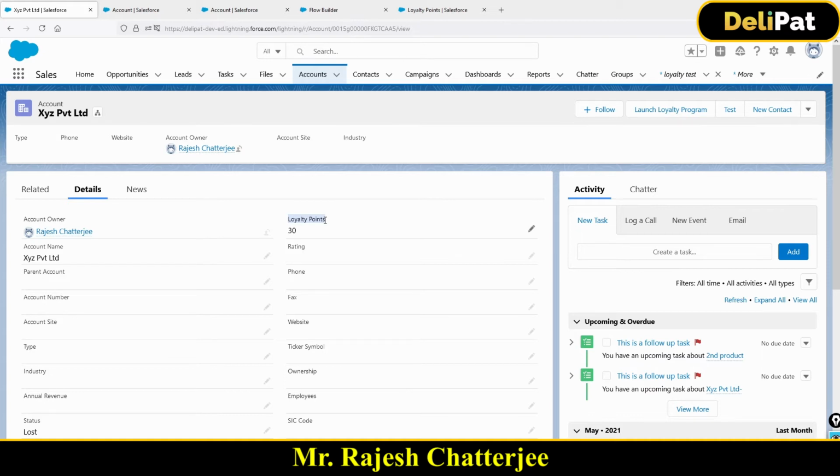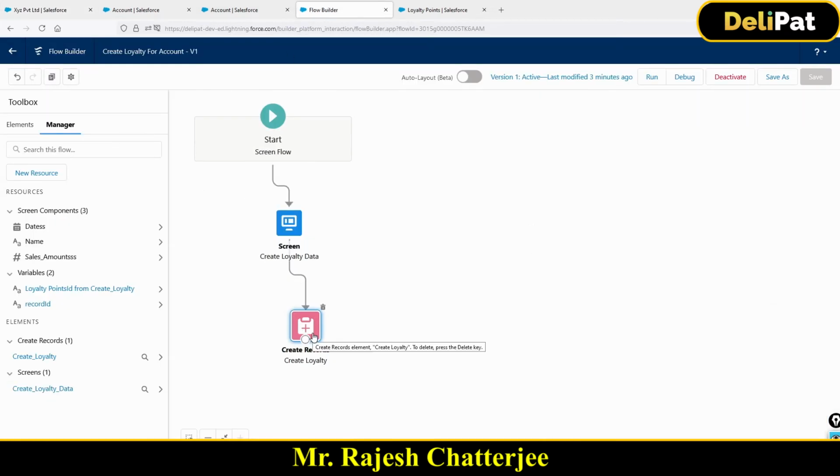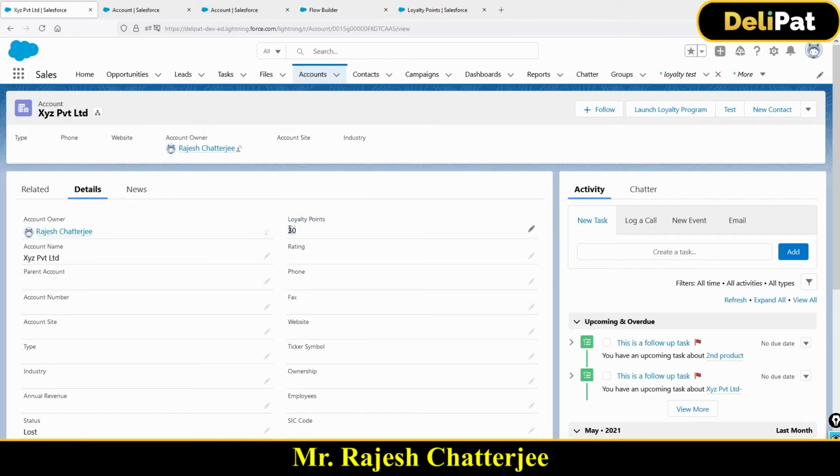Okay, so for that, let's go step by step. First step, I'm done with the screen, then created the loyalty program record. What is next? Next, I have to get this value. How do I know what was the existing value that I had in loyalty? Because every time I create a new loyalty program, it should add the 10% value with the existing one. So I first have to have a reference of this 30, right?